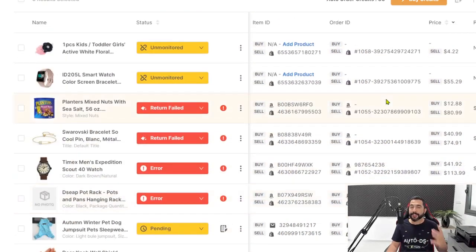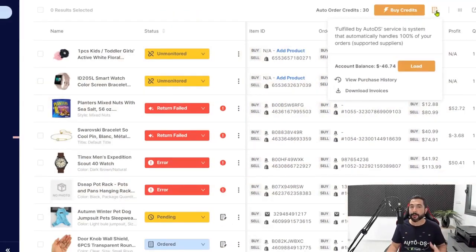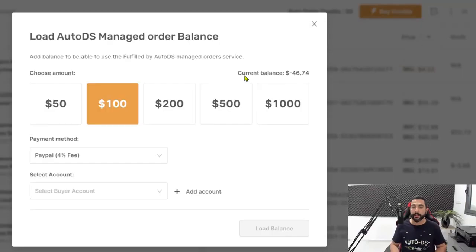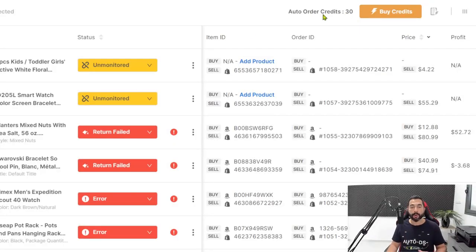Now, the last thing that you'll need to remember to have is a balance on your AutoDS system. Once you have fulfilled by AutoDS balance, AutoDS will use that balance to fulfill your orders. Since they're not using your buyer accounts, they need some way to pay for these orders. They're going to pay using the balance that you have loaded onto your account. So click on the icon up here, click on load balance, and load balance through PayPal or through Payoneer, whatever suits you best. Choose whatever is good for you, click on load balance. Once you have that balance in and you have auto order credits, you can start processing those orders.